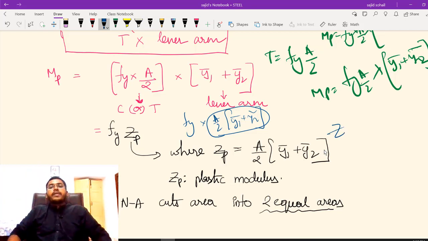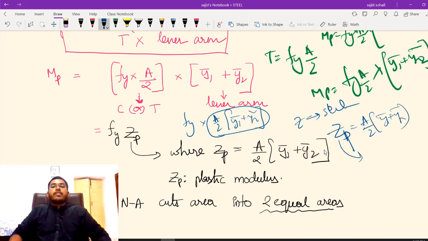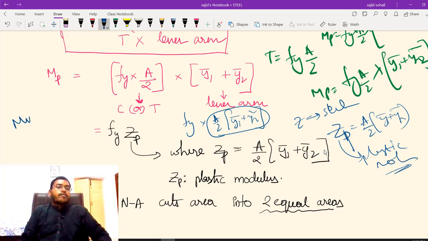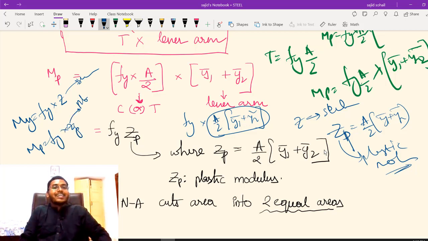So A by 2 into y1 bar plus y2 bar, I can write it as Zp. Z was your section modulus. Now I am writing it as Zp. I am just replacing A by 2 into y1 bar plus y2 bar with Zp, where Zp will be the plastic modulus. Instead of section modulus, it will be called plastic modulus. So write it down once: My is equal to fy into Z, where Z is the section modulus, and Mp is equal to fy into Zp, where Zp is the plastic modulus.